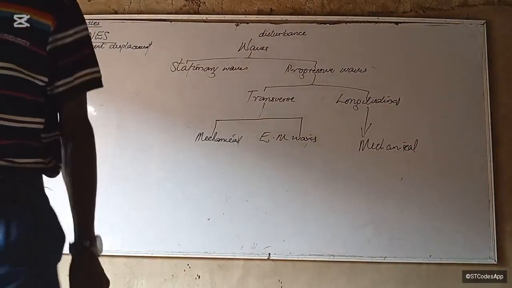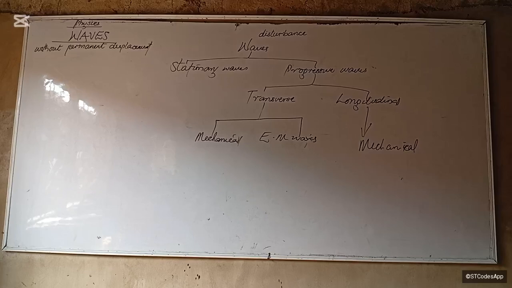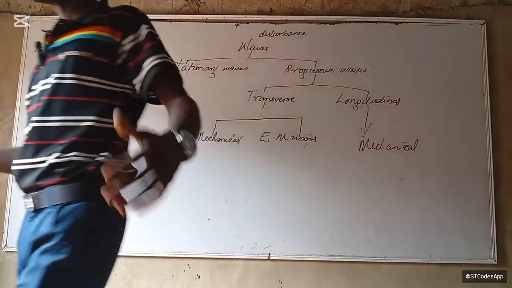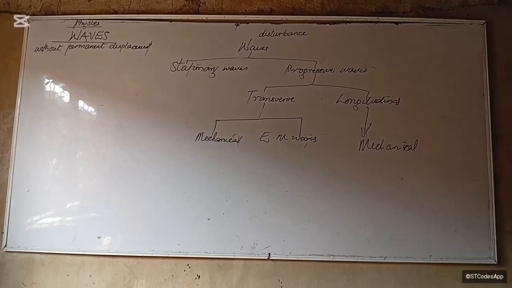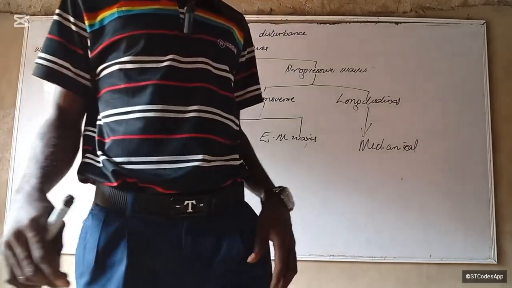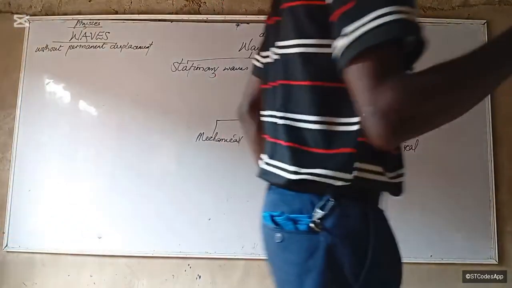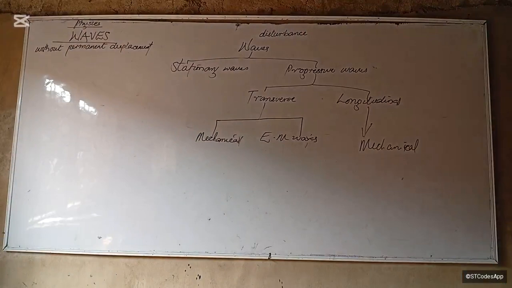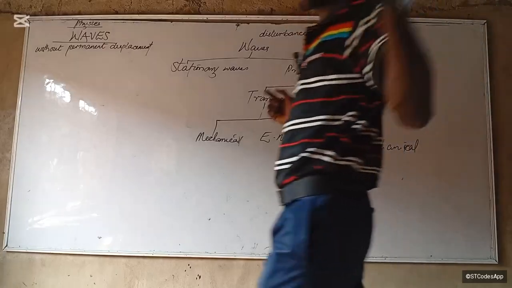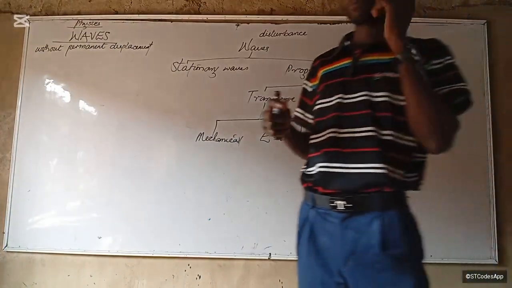Okay, so we said, now let's take the stationary waves. This is a wave that is produced when two waves moving in different directions are superimposed as shown below.